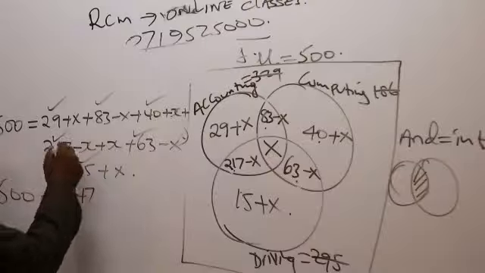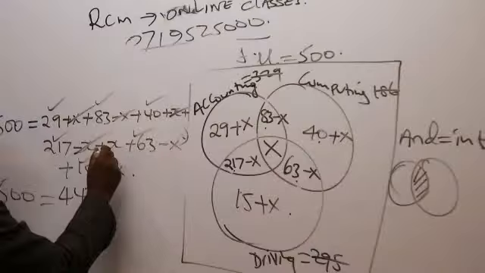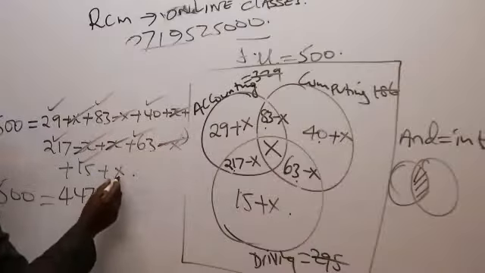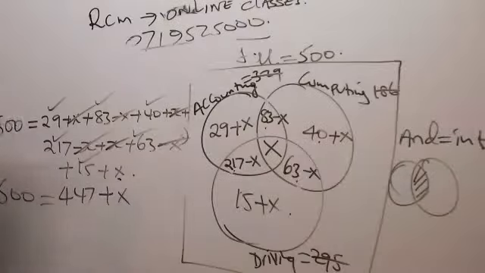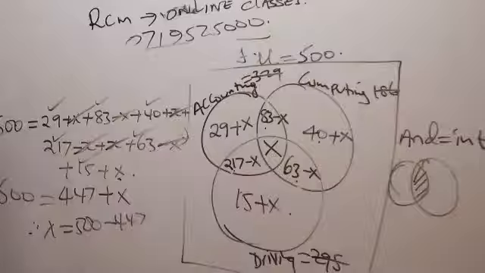How about the excess? They are very beautiful. They cancel out. This and this cancel out. This and that will cancel out, leaving me with what here? Plus x. So this is supposed to be plus x, implying that x alone will be 500 minus 447. So x equals 500 minus 447, which will be equal to 53.